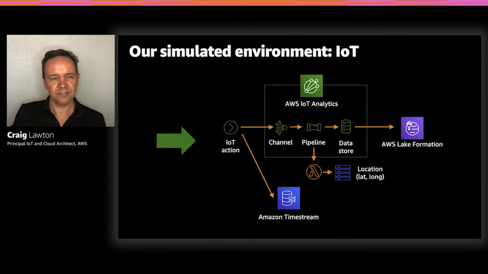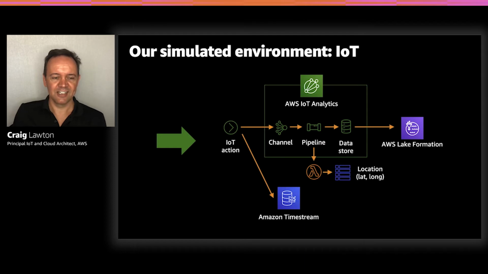So IoT Analytics, just looking at that workflow, it validates the data is within specific parameters, and then it pumps that through a channel into a pipeline and then ultimately onto a data store. We've set this up for each of our 3 device types. At the pipeline stage, there's the opportunity to transform or enrich data. We're using a Lambda function now to add back in the latitude and longitude of our assets. The data store is an IoT time series optimized data store, and we've chosen for our demo to use a customer managed S3 bucket to make it easy to integrate with our data lake. IoT Analytics also allows you to create SQL-based queries and create data sets, and you may want to do that to optimize your environment.